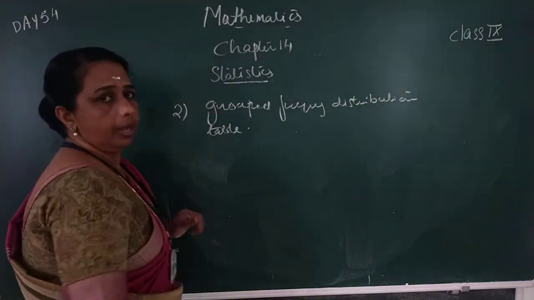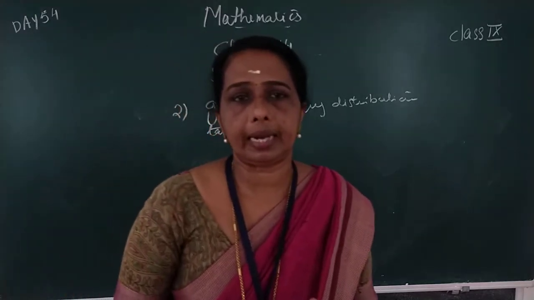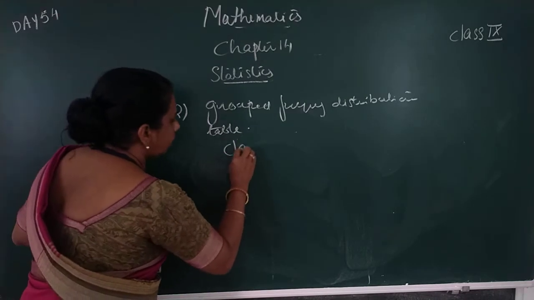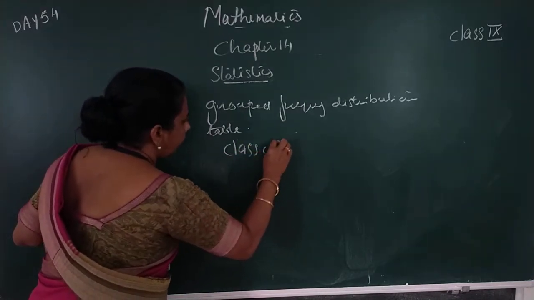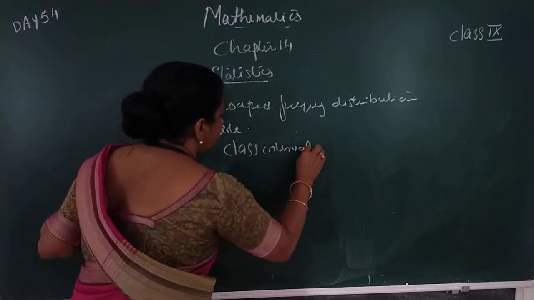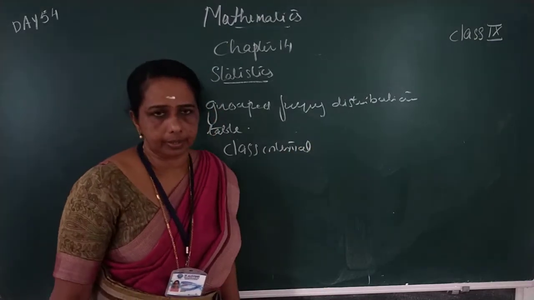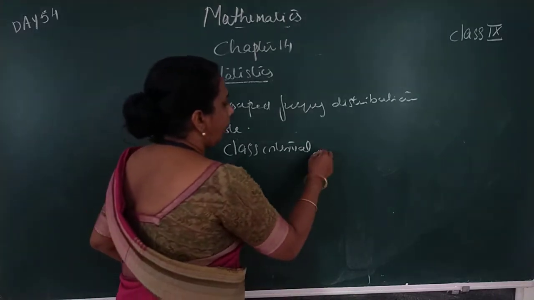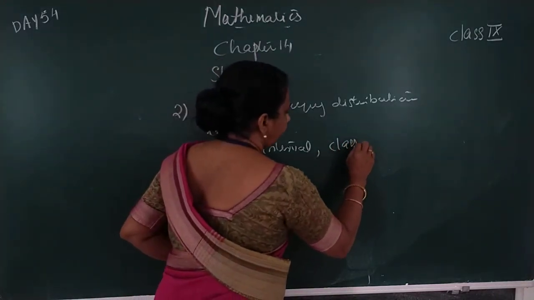Here we have to prepare the class interval or classes, and the class width.